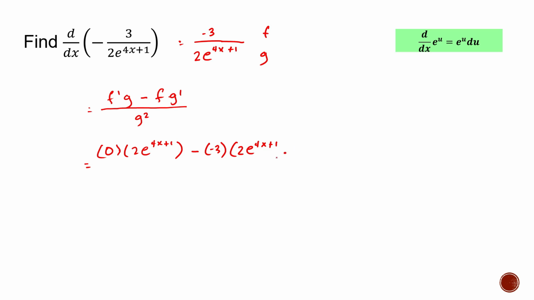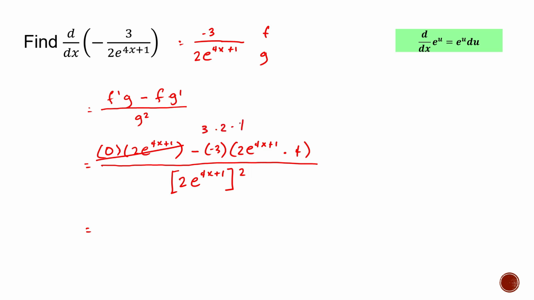That's our u. So that's 4, divided by 2e^(4x+1) raised to 2. Okay, so the first term is equal to 0 now. Negative 3 becomes positive 3, times 2, times 4.